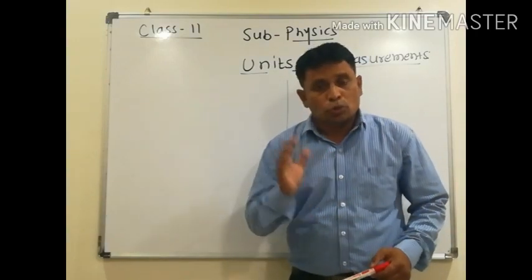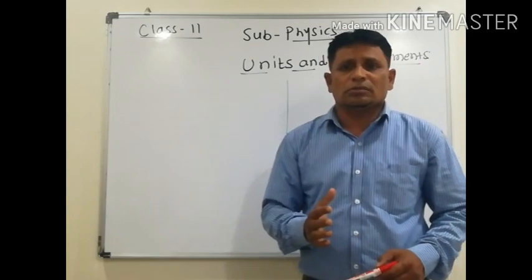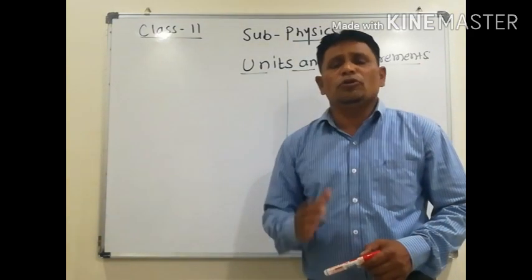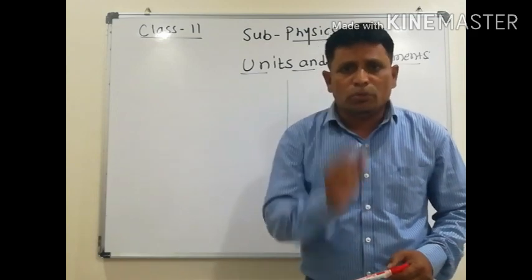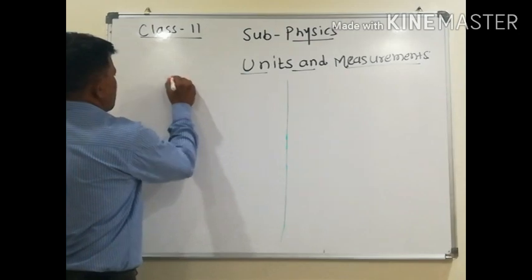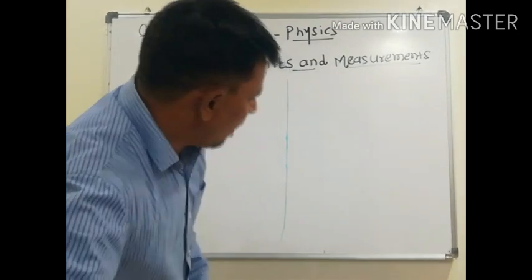Now today in units and measurement we have to learn a very important article, and the name of that article is dimensions.